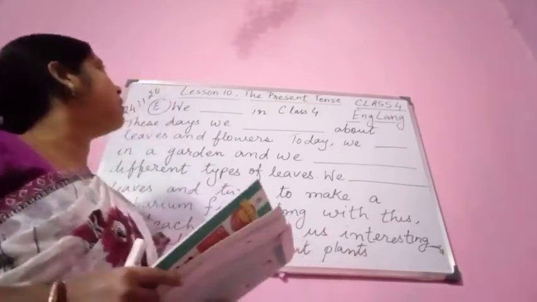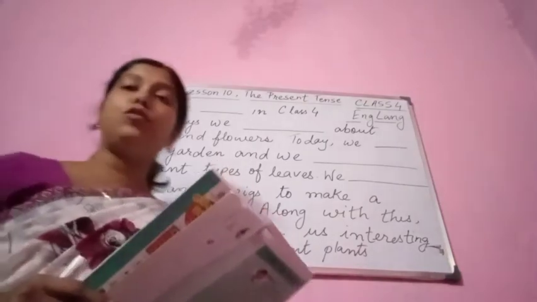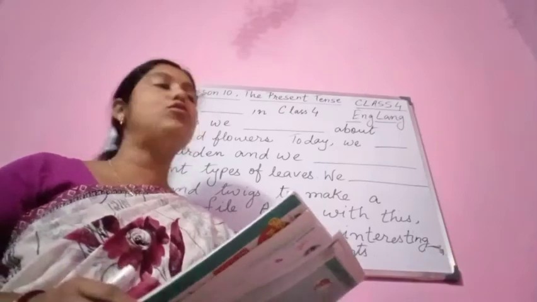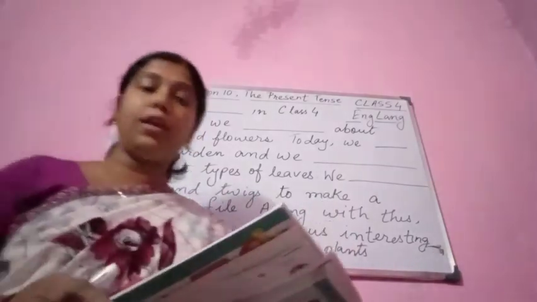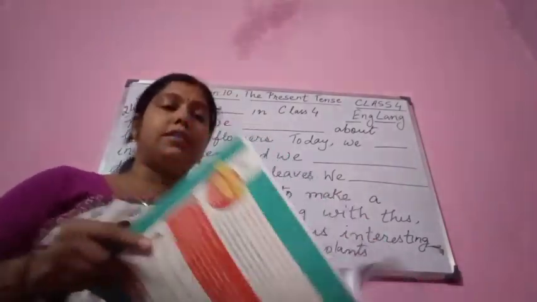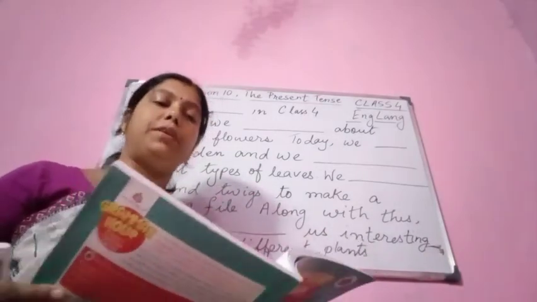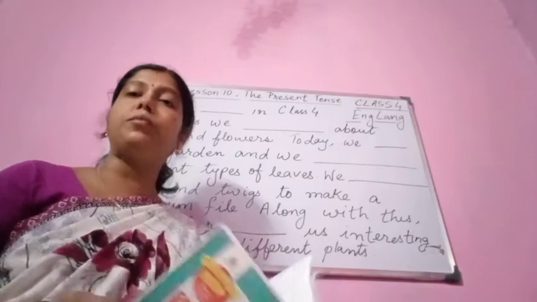So today in class 4 English language we are going to do lesson 10, the present tense. Alright. Today we are going to do exercise E. Now you see here it is given: complete this paragraph using the simple present or present continuous forms of the verbs as needed.